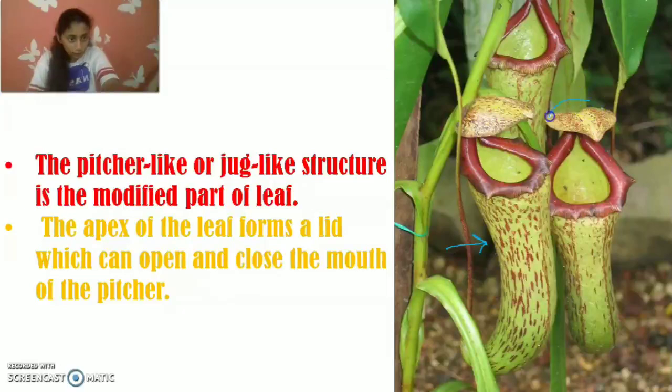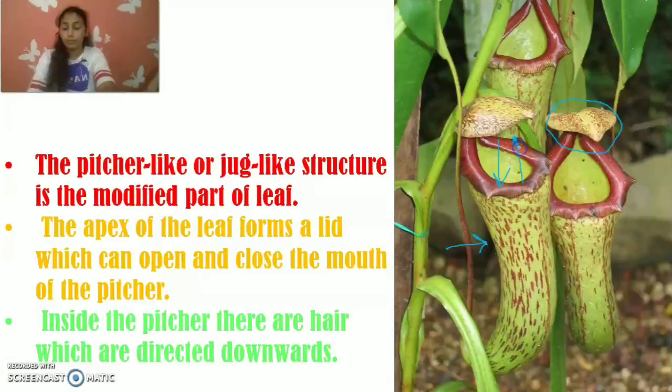So this lid-like structure you can see here is the apex of the leaf, and it can open and close the mouth of the pitcher. Inside the pitcher there are small hairs that are directed downwards.